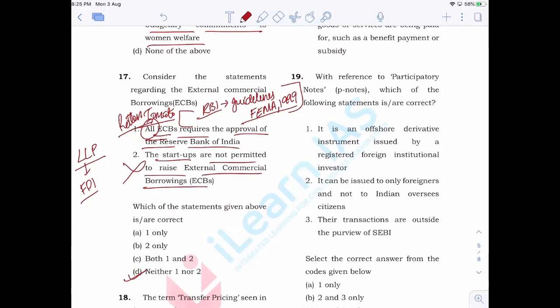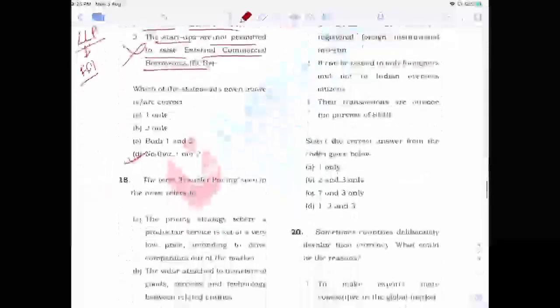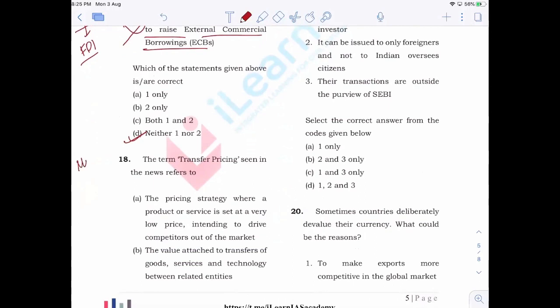Right. Okay. Now next is the term transfer pricing. It is related to money laundering as well as tax evasion. It is something very basic in nature. UPSC has also asked questions from this area, because they asked about BEPS in previous year questions, I guess in 2016, a question related to base erosion and profit shifting. Now, when it comes to transfer pricing, what is it? A pricing strategy where a product or service is set at a very low price? No. That is known as predatory pricing. Predatory pricing.